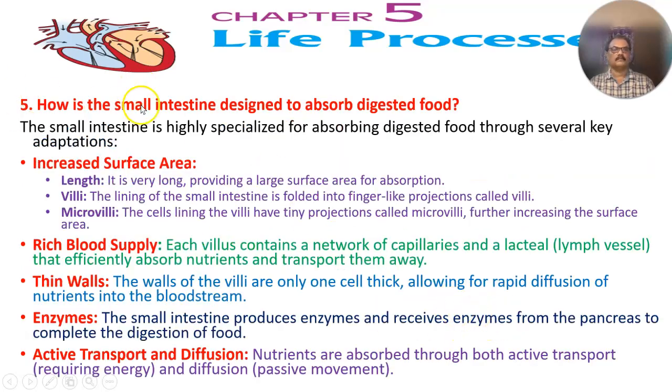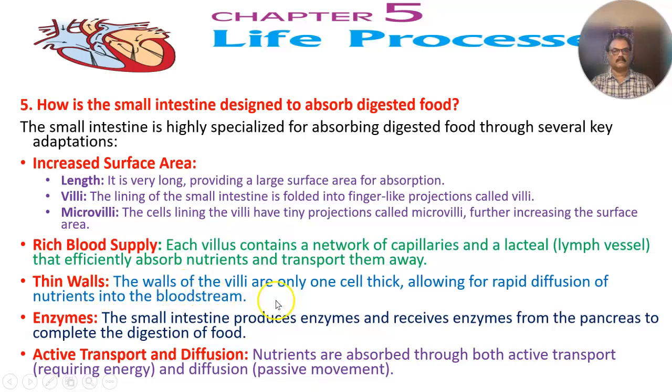5. How is the small intestine designed to absorb digested food? The small intestine is highly specialized for absorbing digested food through several key adaptations. Increased surface area, length. It is very long, providing a large surface area for absorption. Villi. The lining of the small intestine is folded into finger-like projections called villi. The cells lining the villi have tiny projections called microvilli, further increasing the surface area. Rich blood supply. Each villus contains a network of capillaries and a lacteal, a lymph vessel, that efficiently absorb nutrients and transport them away.